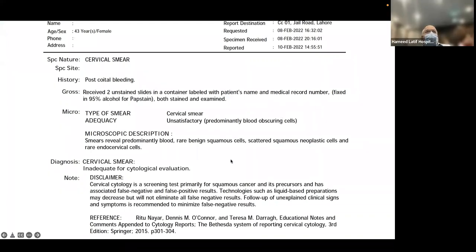Pap smear में वो बाद में मैं बताऊंगा आपको कि क्या है। There was this scattered squamous neoplastic cells were reported in that pap smear. Although यहाँ पे वो कह रहे हैं कि inadequate for cytological evaluation, cervical smear की diagnosis ये है। ये सबकोरियोनिक हेमाटोमा क्यों डेवलप हो उसकी बात बाद में कर लेंगे हम किस तरह से। सो ये वाला है inadequate for cytological evaluation.